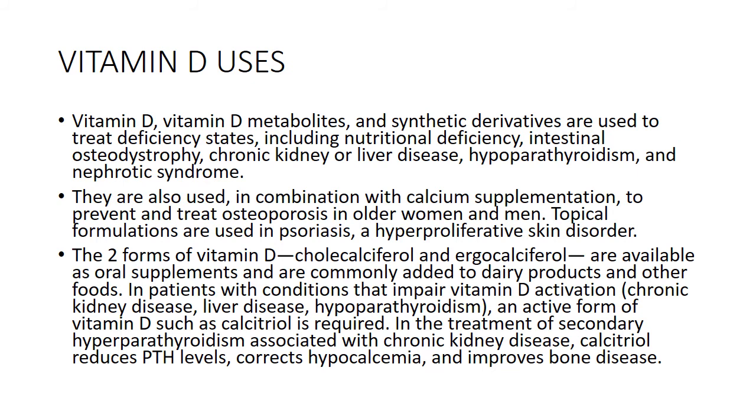The two forms of vitamin D, that is cholecalciferol and ergocalciferol, are available as oral supplements and are commonly added to the dairy products and other foods. In patients with conditions that impair vitamin D activation, like chronic kidney disease or liver disease or hyperparathyroidism, an active form of vitamin D such as calcitriol is required. And in the treatment of secondary hyperparathyroidism associated with chronic kidney disease, this calcitriol reduces the parathyroid hormone levels and it corrects the hypocalcemia and also improves the bone disease.